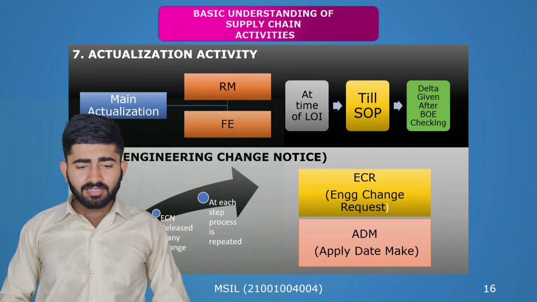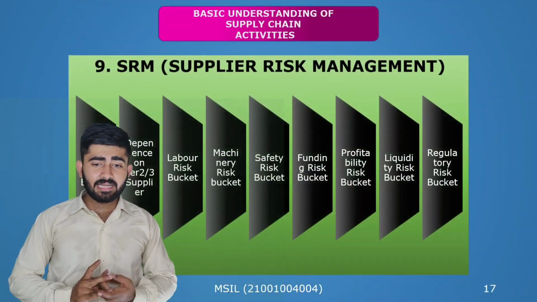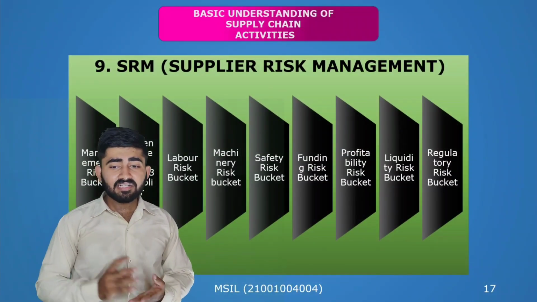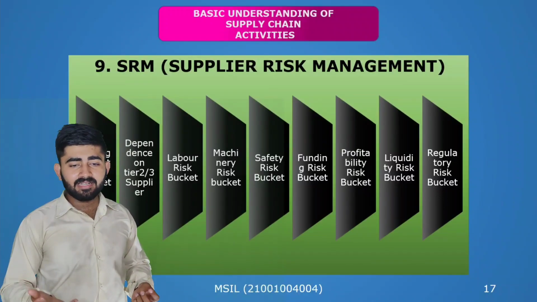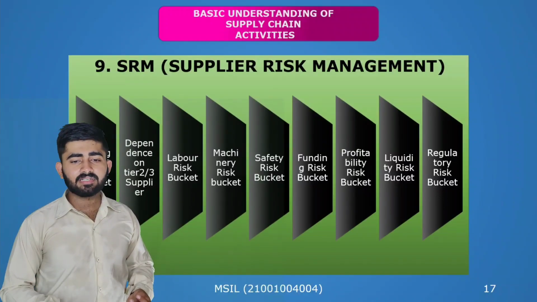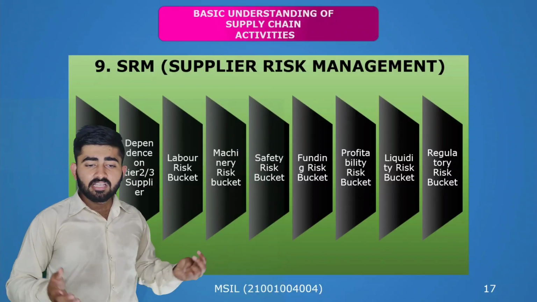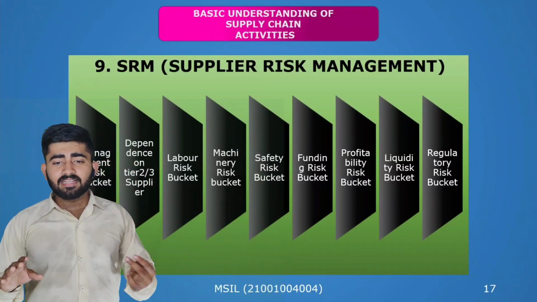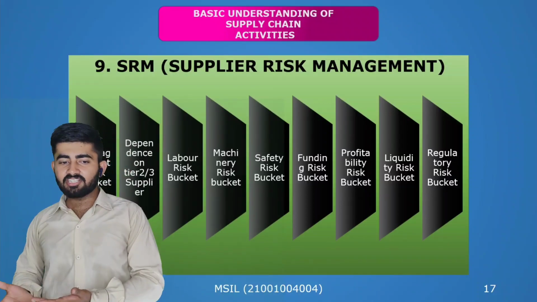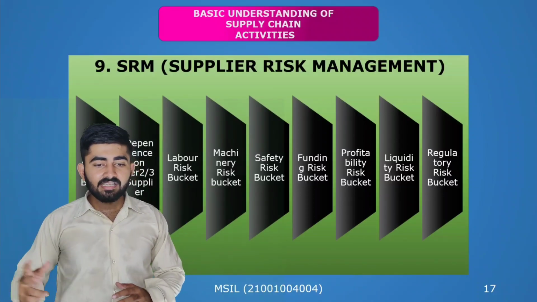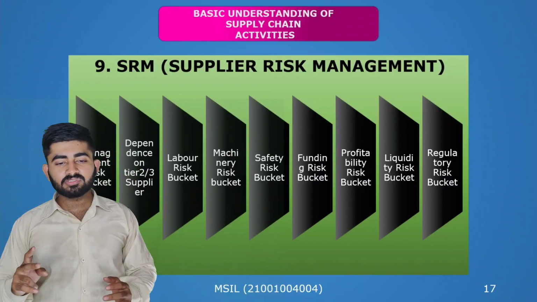Now let us come to our 9th point, that is SRM, supplier risk management. There are several buckets that are listed: management risk bucket, dependence upon second and third tier, labor risk bucket, machinery bucket, safety risk bucket. Let us start with the management risk bucket. It is the bucket that depicts if there are any managerial issues in the vendor's company. Secondly, dependence upon second and third tier.